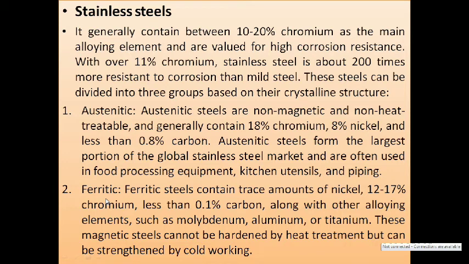Ferritic steel. Ferritic steels contain trace amounts of nickel, 12 to 17% of chromium, less than 0.1% of carbon, along with other alloying elements such as molybdenum, aluminum, or titanium also used. These magnetic steels cannot be hardened by heat treatment but can be strengthened by cold working. So this is the ferritic.